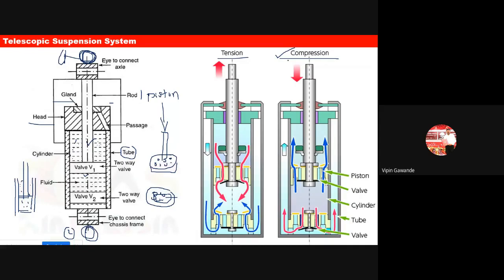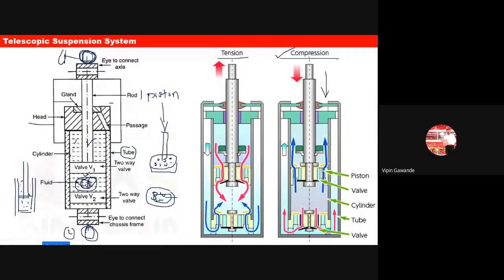when this compression occurs, or when we are traveling over the speed breaker? This piston rod gets pressed. It comes downward. Now what will happen when the piston comes downward? It applies pressure on the bottom side fluid.